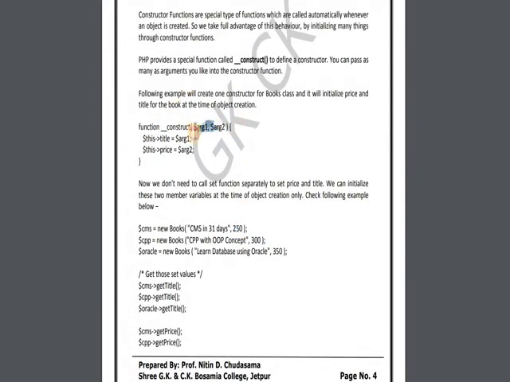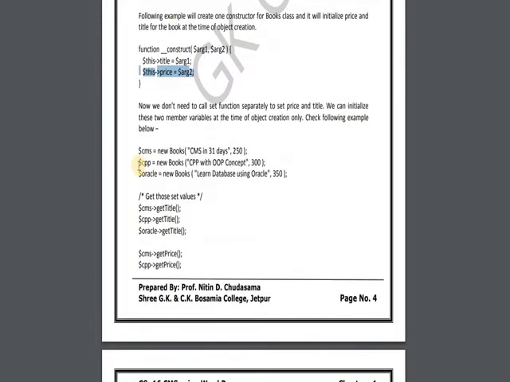It will get 2 arguments, the first argument is set as the title, the second argument is set as the price. The same process applies to both $CPP and $Oracle. So it will reduce our coding cost. Also there is no need to set each individual object or function; when you are creating a particular object, at that time it will set the value.